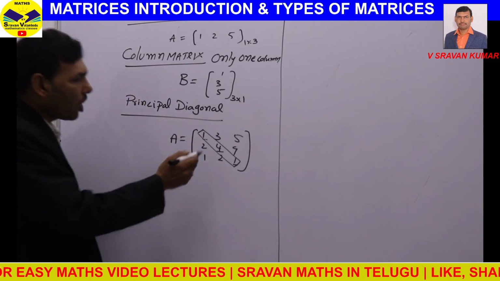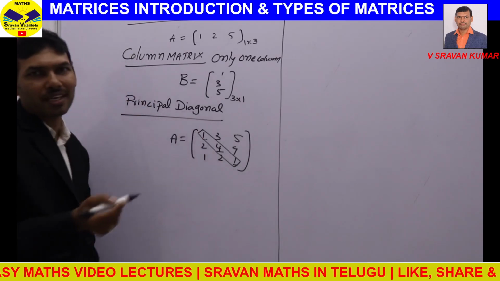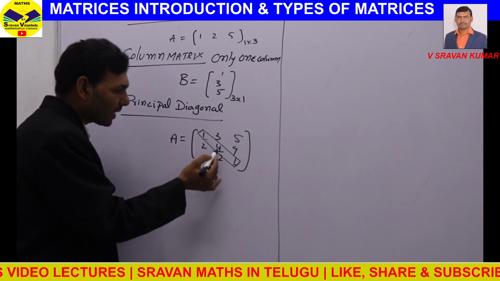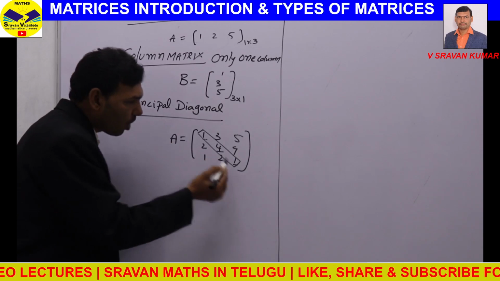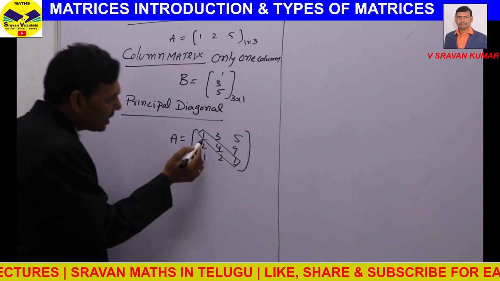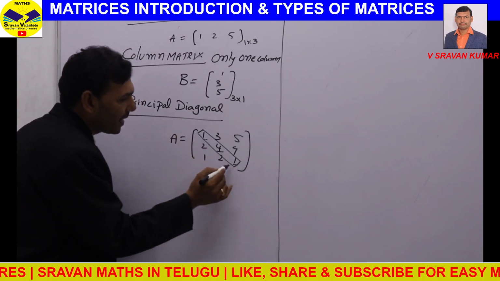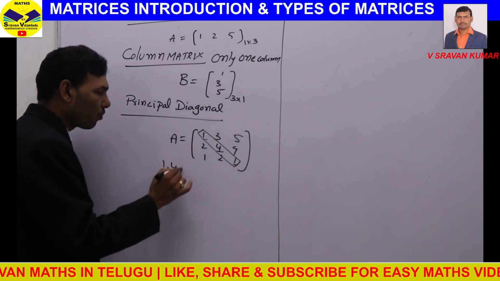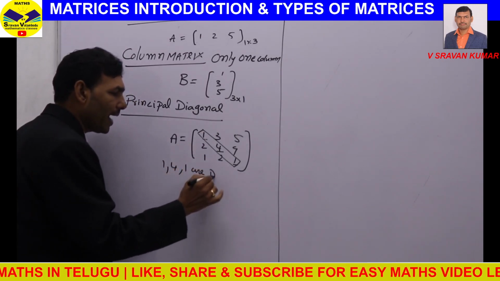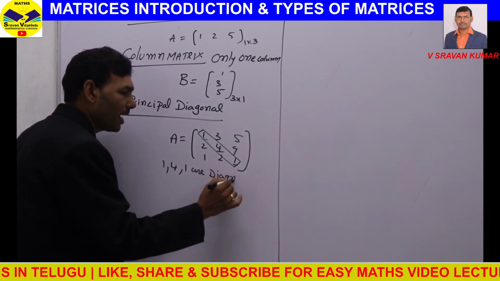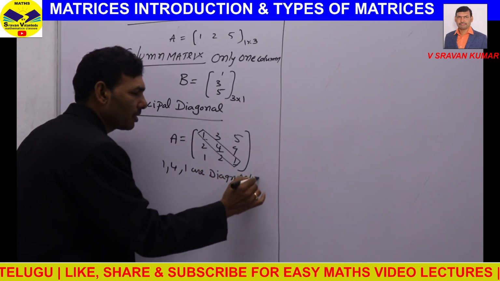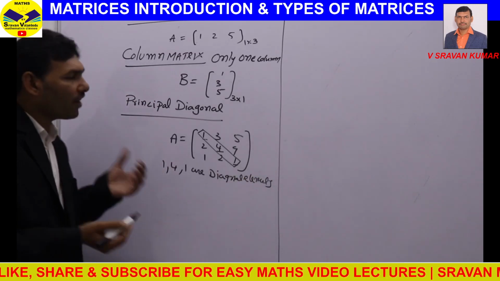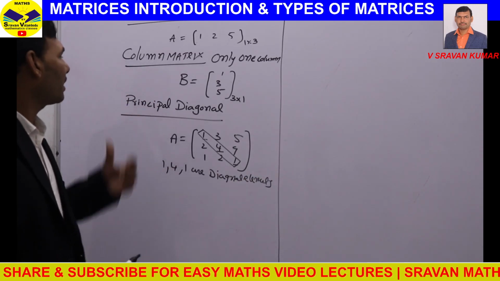A line joining diagonal elements. Diagonal elements means starting from the first row of the first element, second row of the second element, third row of the third element. This line indicates the principal diagonal. 1, 4, 1 are called diagonal elements, which play a key role in defining so many definitions in types of matrix.